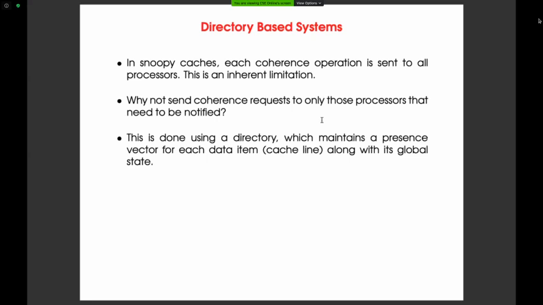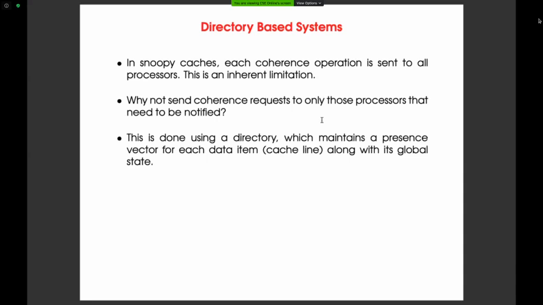In the directory, it has all the information about the status of block X. For example, if the block is shared, the directory will have information about to whom all these blocks are available. If it is modified, it tells which processor holds the current, latest one. If it is available with the memory, it will tell only that it is available with memory. So the directory has all the information.